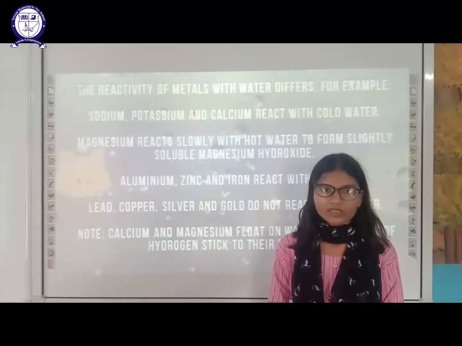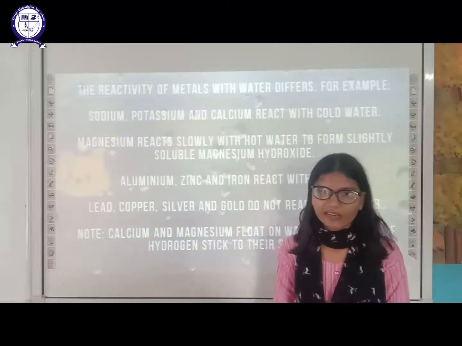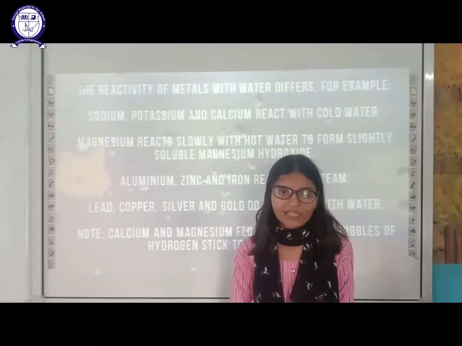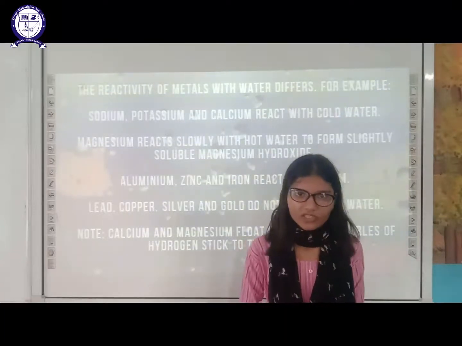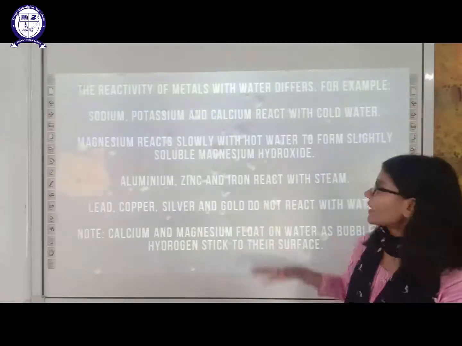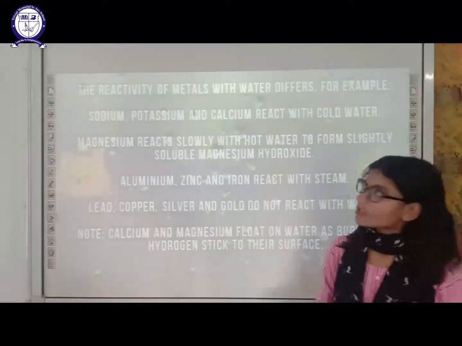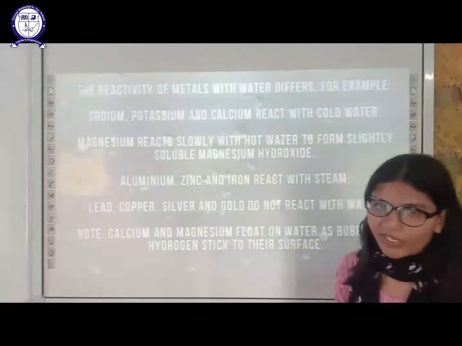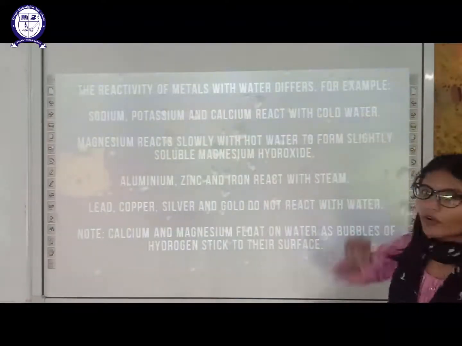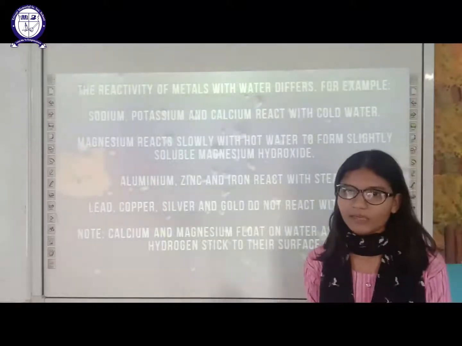So we were discussing the reactivity of metals and non-metals. We have discussed the reactivity of metals and non-metals with air, that is oxygen. Now we are doing the reactivity of metals and non-metals with water. The reactivity of metals with water differs. For example, sodium, potassium and calcium will react with cold water only. They will not react with steam and hot water.